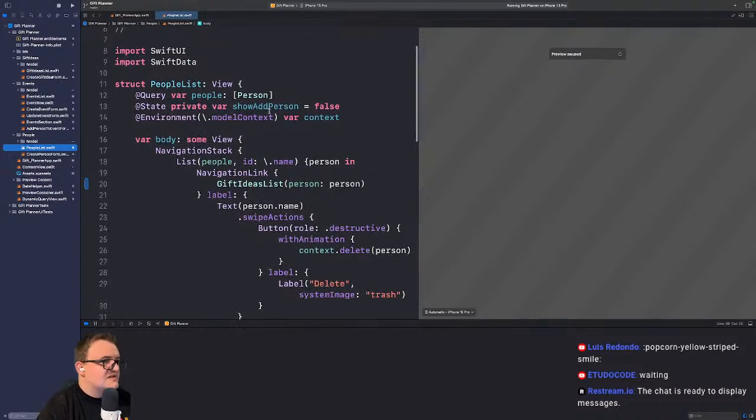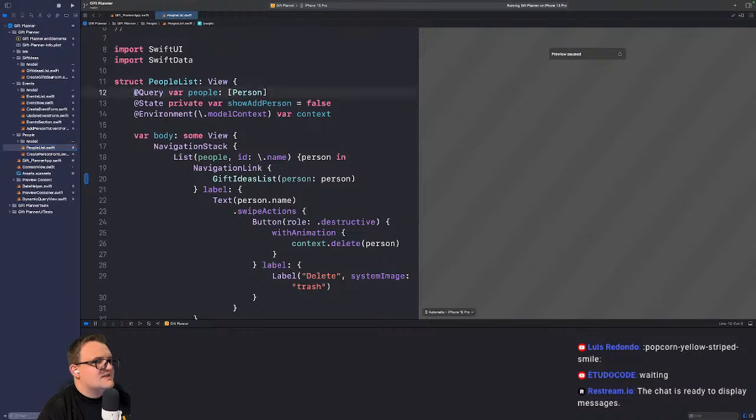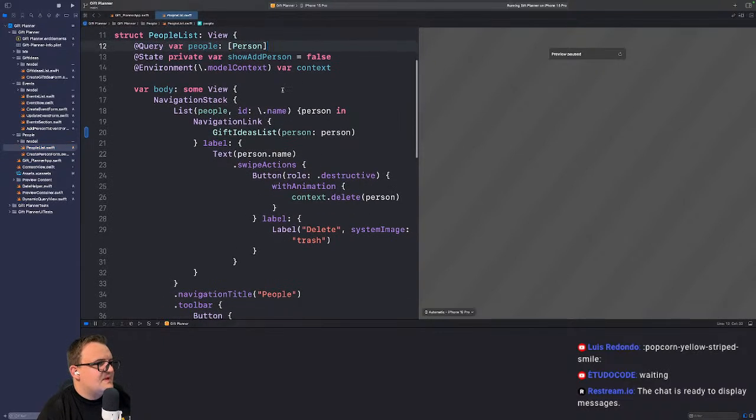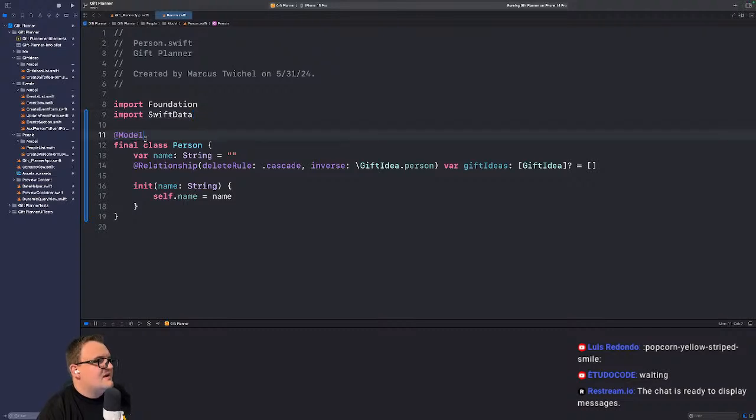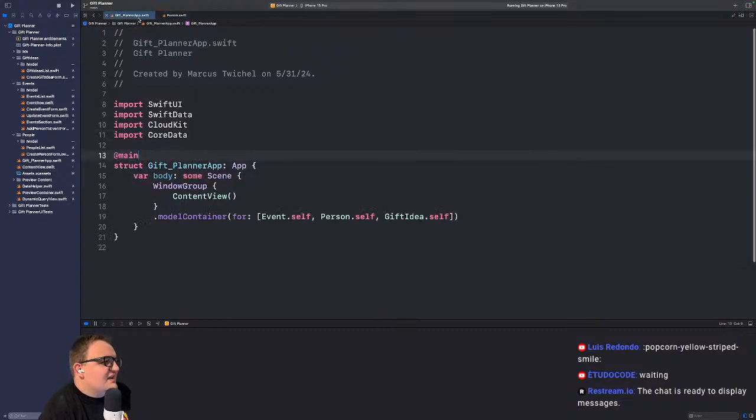So you can see this @Query is how we get all our people. And if we go into that person object, we have this @Model here. It automatically uses SwiftData, and we import it twice here. Probably don't need that. But basically, this is a macro that generates just a ton of code. It generates all the code for code completion and stuff, which is pretty cool.